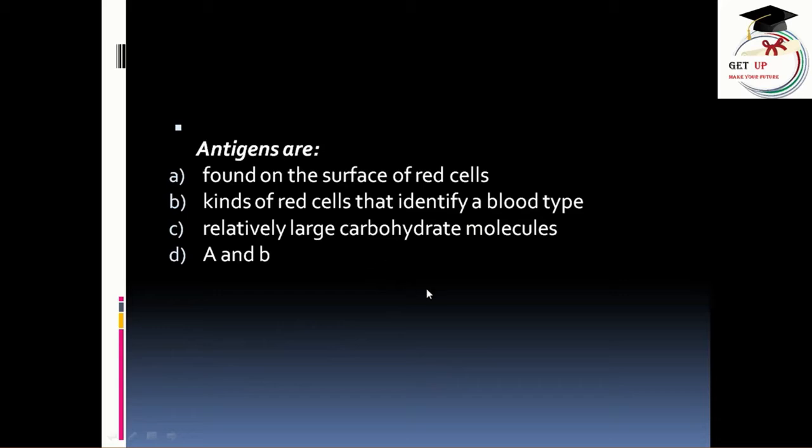What are antigens present in the blood? Found on the surface of the red cells, kind of the red cells that identify a blood type, or relatively large carbohydrate molecules? Options A and B. So this question means where the antigens are found in blood. Let's see the correct answer. The correct answer is found on the surface of red cells.